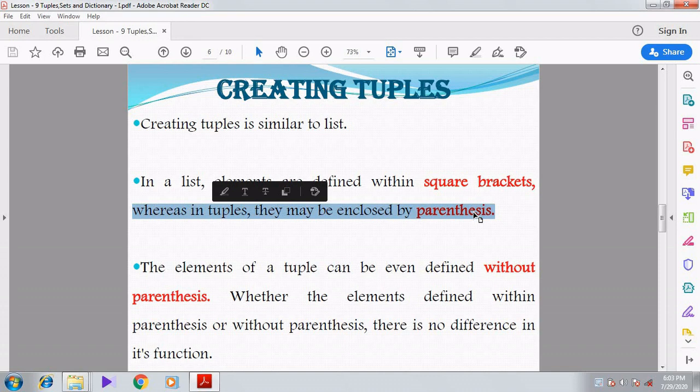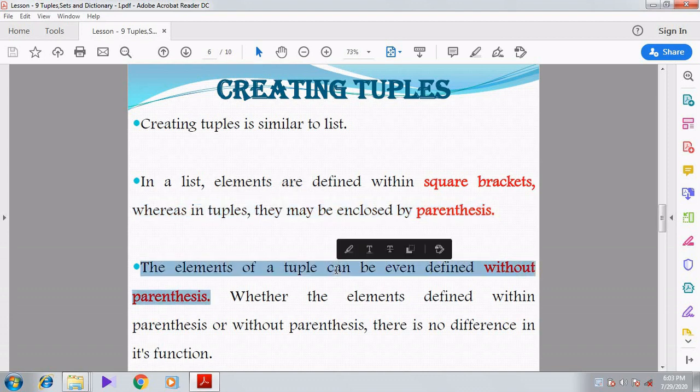But sometimes the elements of the tuple can be even defined without parentheses. So we can use parentheses, or if you don't need them, you can leave the parentheses out and define the elements. That is what they are trying to say.